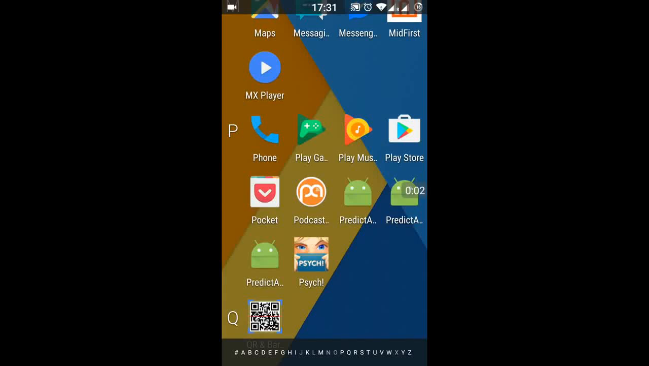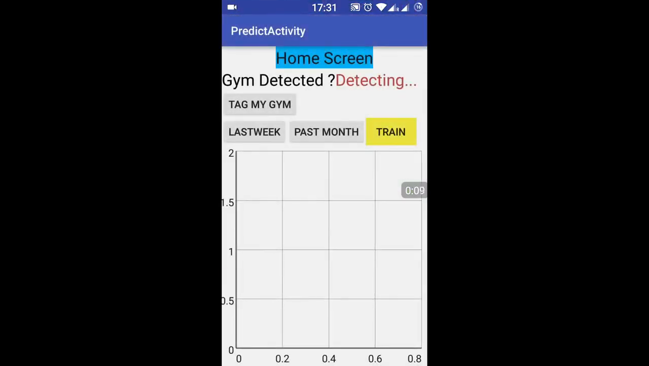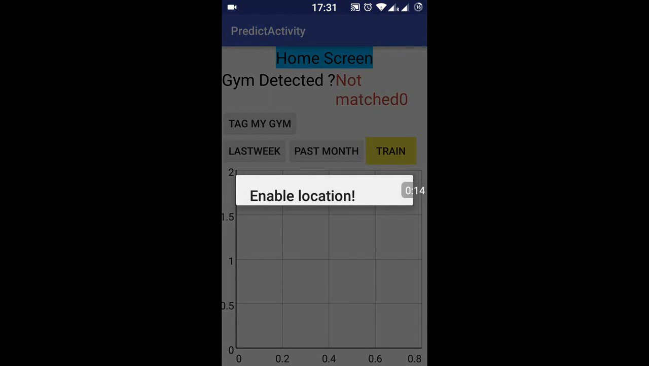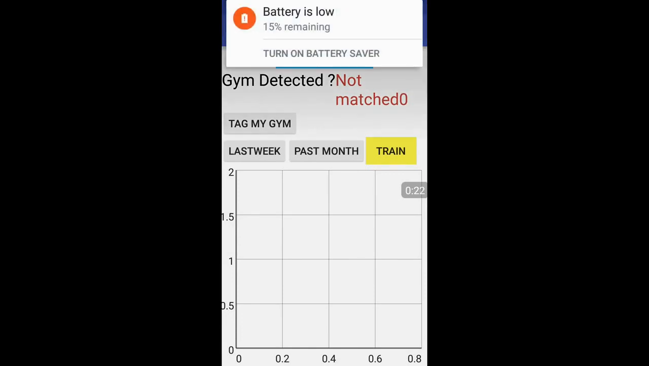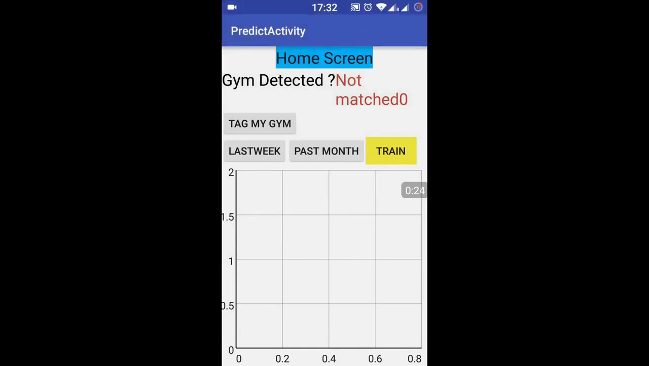Hello everyone, this is the demo for our mobile computing project. Our app is an exercise prediction app. Our app has two main features. One is the location tagging feature and the other one is the exercise prediction feature. So one kind of complements the other.